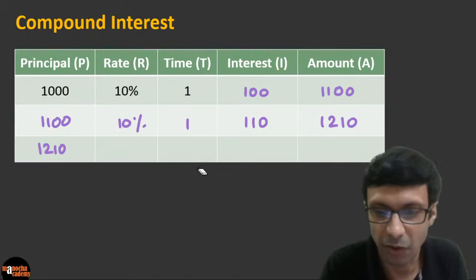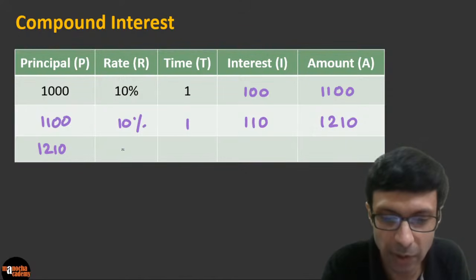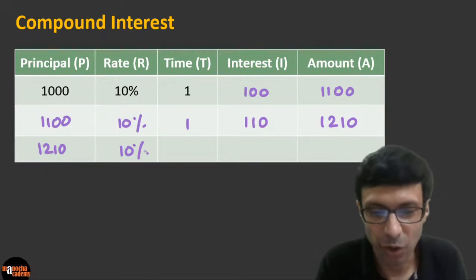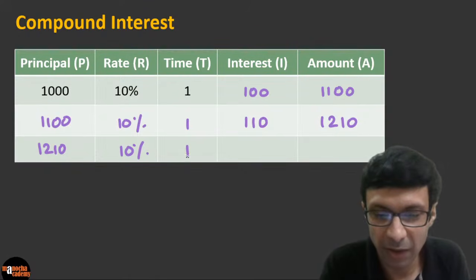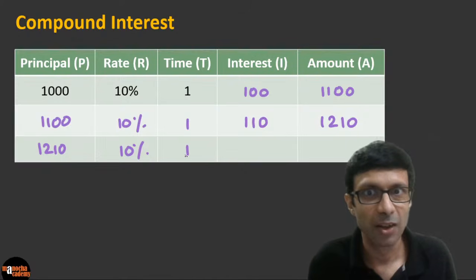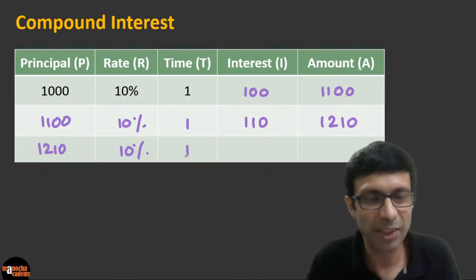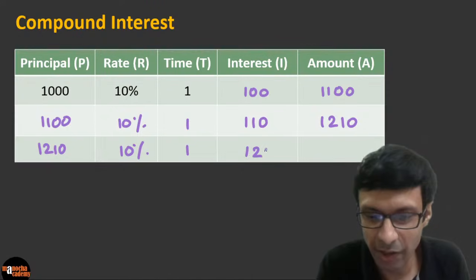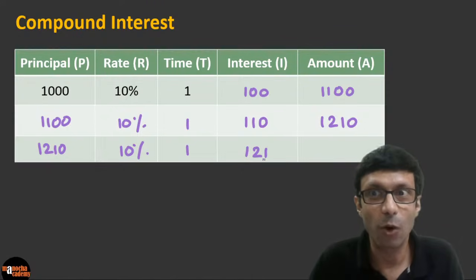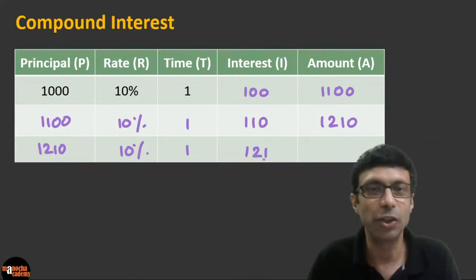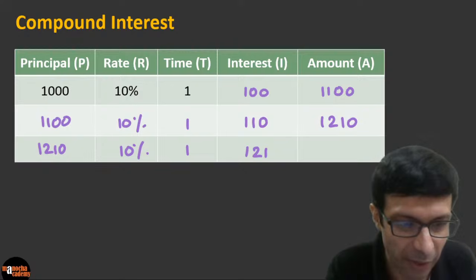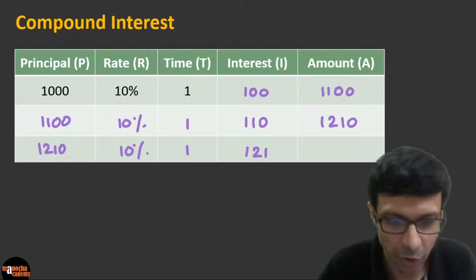What will be the rate? The rate stays the same, right? The bank promised you 10%, though it is now compounded, right? So now 10% for again 1 year. So don't make it 3 years here. It's still 1 year. So what is going to be 10% of 1210? It's going to be 121. Am I right, guys? Please check my calculations. And now what will be the final amount? You need to add it here. So are you guys getting this? Very, very simple, right? Do you guys see that here?